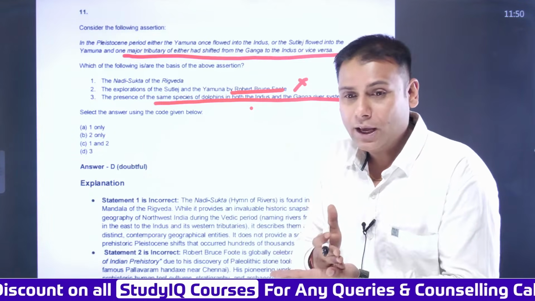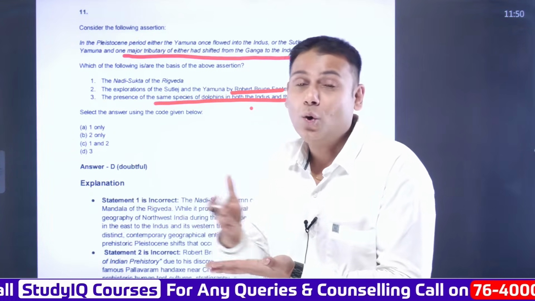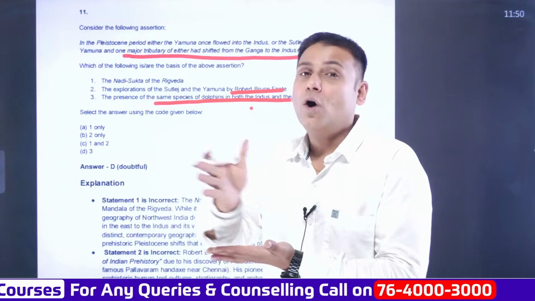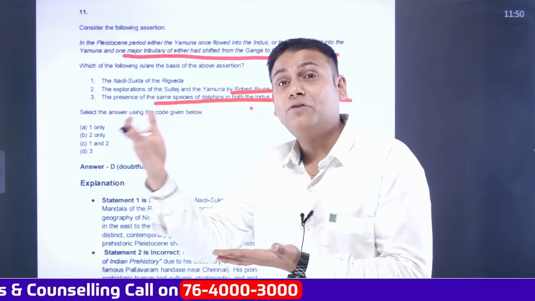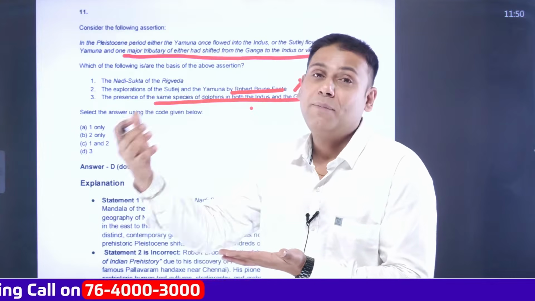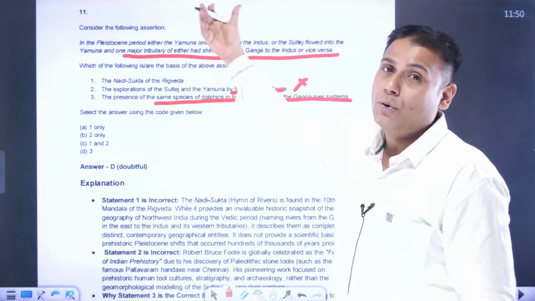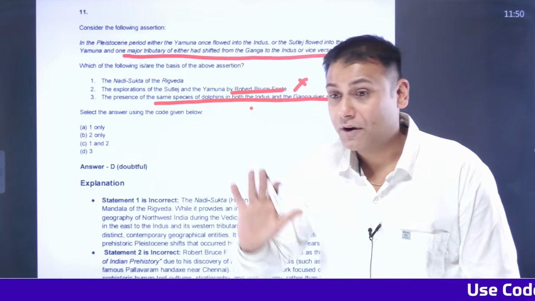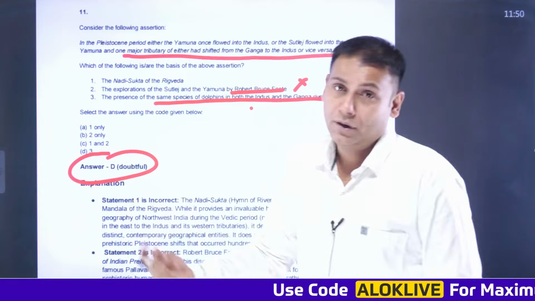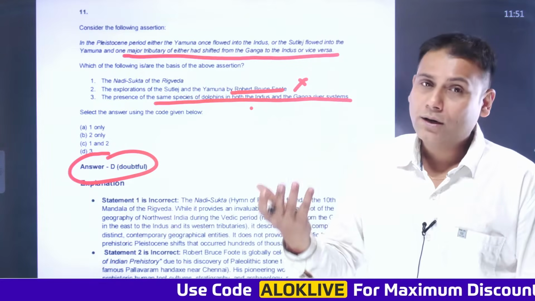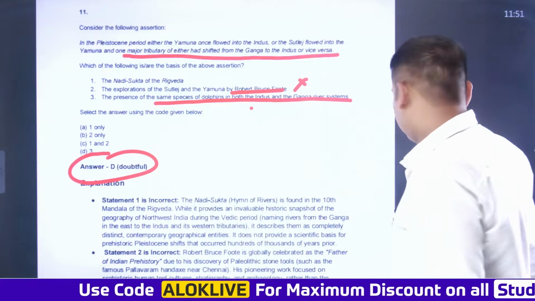Okay, they cannot go through the marshy areas. The only means to migrate is through water bodies. So specifically, there would be a change in the course of the rivers. So hence the dolphins might have migrated. So the third statement is supporting the above statement. So from here we have inferred one thing. D is the answer, probably, which might be doubtful. Let's wait for UPSC. What do they suggest? Okay.